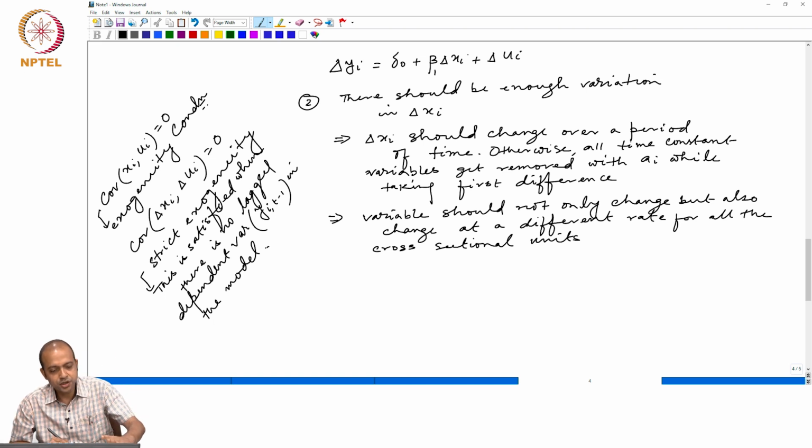So, this is the first condition, and in the second condition we say that delta x_i should change.